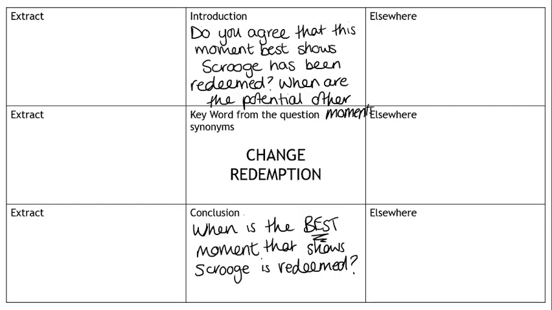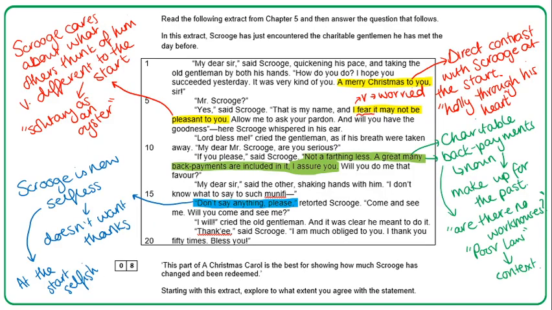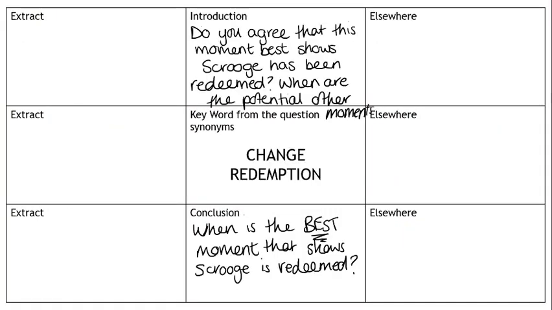Okay, so your introduction basically needs to address whether or not you agree that this moment where he gives the charity men all of this money, this moment that we've just annotated together, is the best moment to show that Scrooge has been redeemed. Do you think this is the moment where you can go, yep, that's it, he's redeemed, he's totally changed, this is the best moment for it? Or are there other moments you think might potentially be better? And if there are, what are those other moments? That could be thinking about your elsewhere.